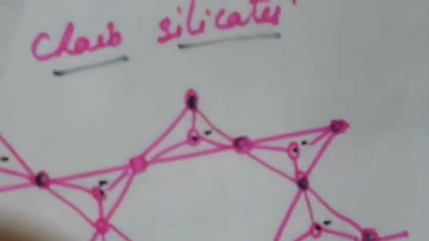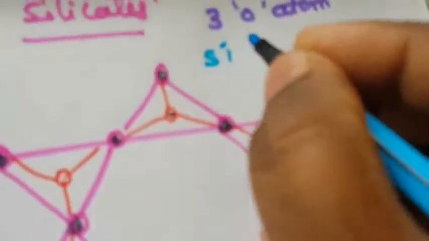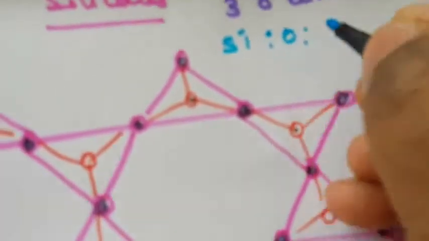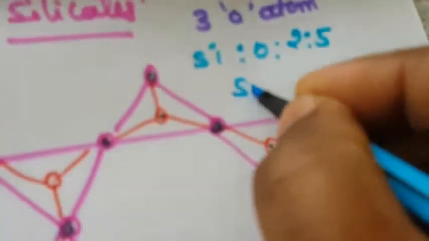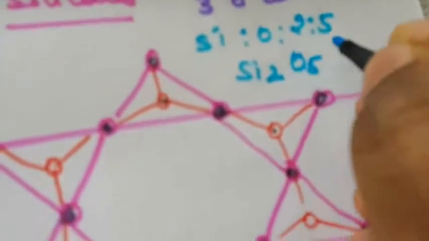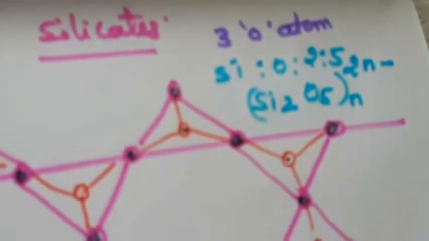So coming to the sheet silicate. What is the number for the sheet silicate? 2:5. So how to write it? The silicon to oxygen ratio is 2:5. So that is Si2O5, with charge 2n minus. Okay, so this is the sheet silicate.